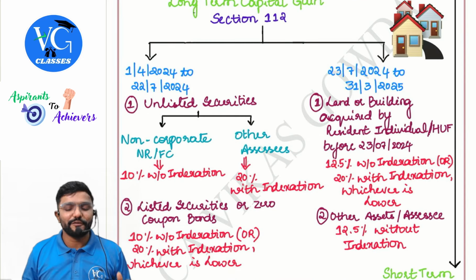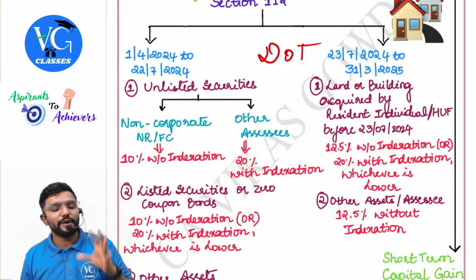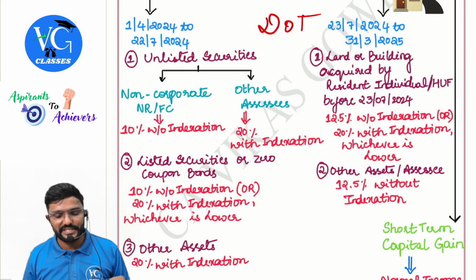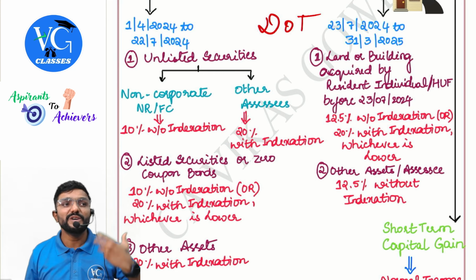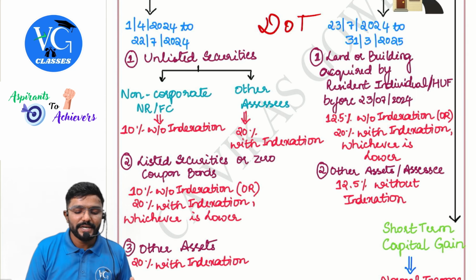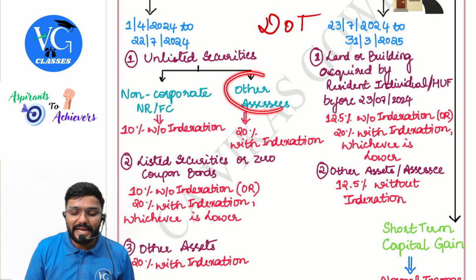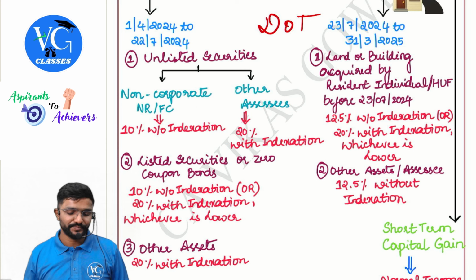It depends on the date of transfer. If the date of transfer is between 1st April to 22nd July, there are three set of assets here. First set, unlisted securities. Who is the assessee? Non-corporate, non-resident or foreign company. The tax rate is 10% without indexation. If it is any other assessee, then it is 20% with indexation.